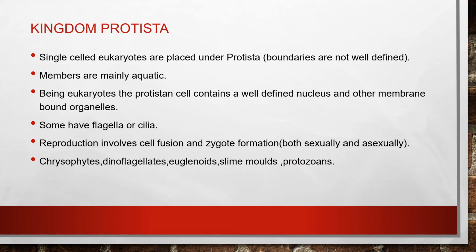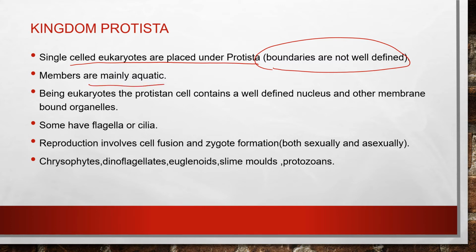Now starting with kingdom Protista, what is kingdom Protista? They are mainly single celled eukaryotes placed under the Protista group. Here the boundaries are not well defined. Their members are mainly aquatic in nature. Being eukaryotic, the protistan cell has a well defined nucleus and other membrane bound organelles within the cell.